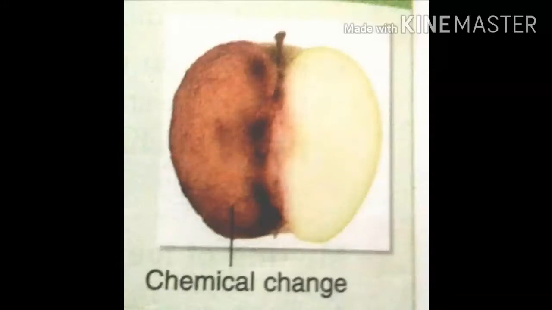The cut surface reacts with oxygen in the air, so it looks darker in color. This chemical change is irreversible.